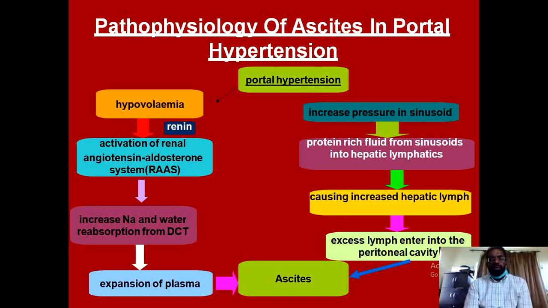In addition, the increased portal pressure by its mechanical effects results in increased pressure within the sinusoids, and this leads to production of a protein-rich fluid from the sinusoids into the hepatic lymphatics, resulting in excessive production of hepatic lymph, and the excessive lymph then enters the peritoneal cavity and contributes towards ascites.